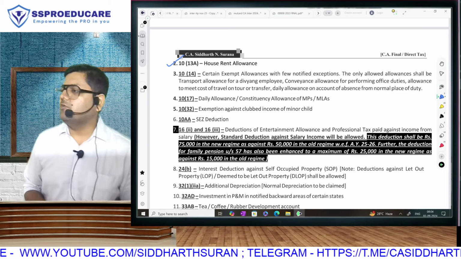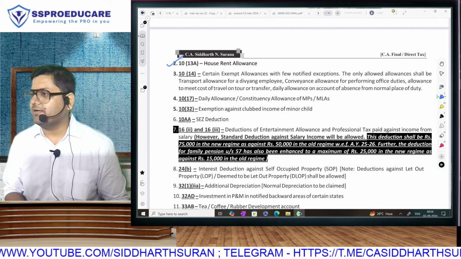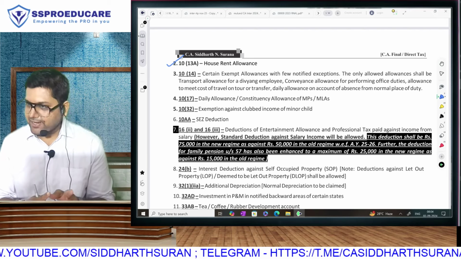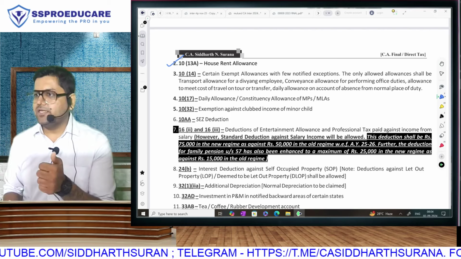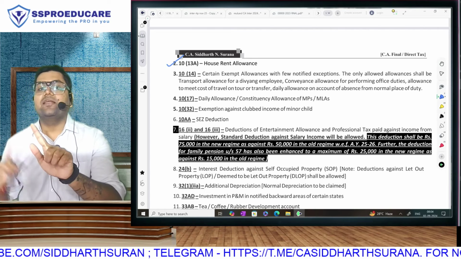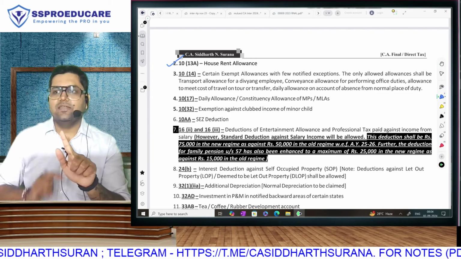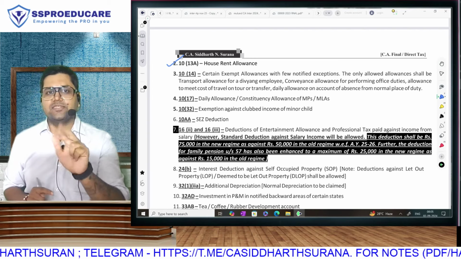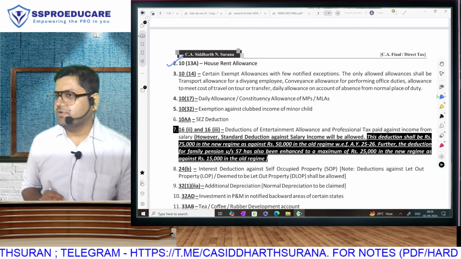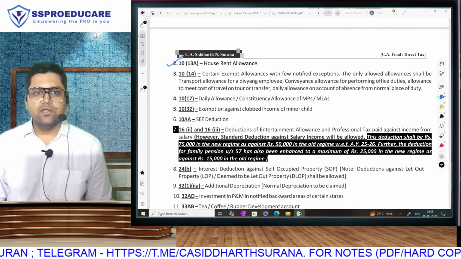Section 10(13A), house rent allowance. Boss is giving you money for paying rent of house. With that money you are paying rent, so you get some exemption. Actual HRA received, 50% of salary in metro cities, Mumbai, Kolkata, Delhi, Chennai, 40% salary in other places. And there is a third limit, rent paid minus 10% of salary. Whichever is lowest will be your exemption.